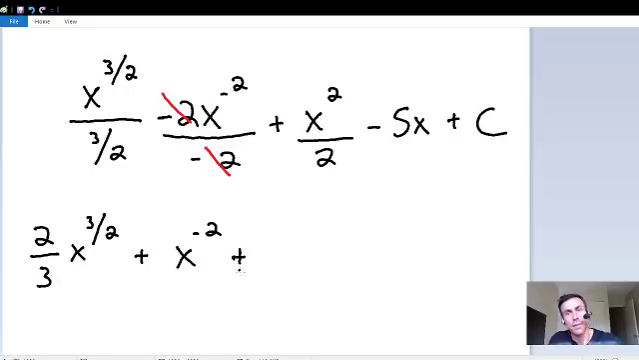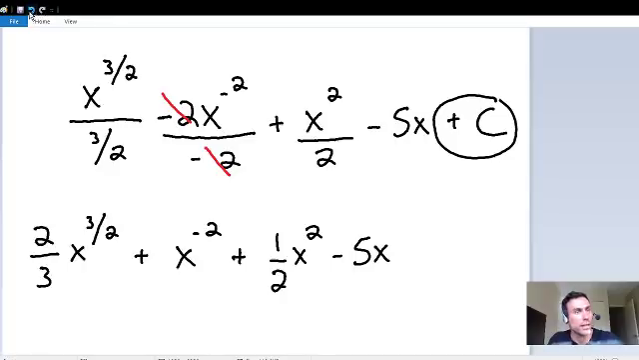Moving on, I like to stay consistent since we have a multiplying fraction over here. I'm going to rewrite this next term the same. So instead of dividing by 2, I'm going to multiply by 1/2. That doesn't really matter, but I just like to stay consistent. So we have a 1/2 x squared term. Our negative 5x stays the same. And we have a constant of plus c at the end that we can't forget.